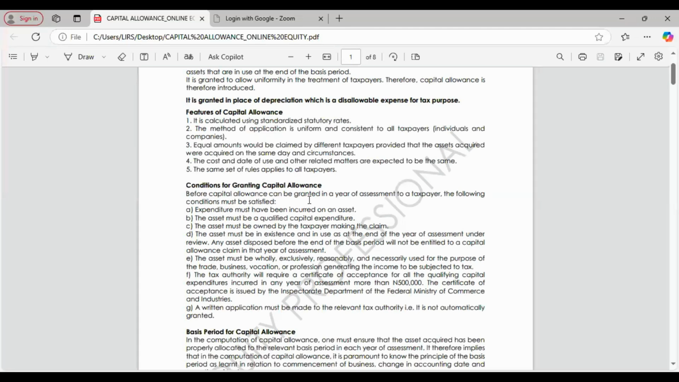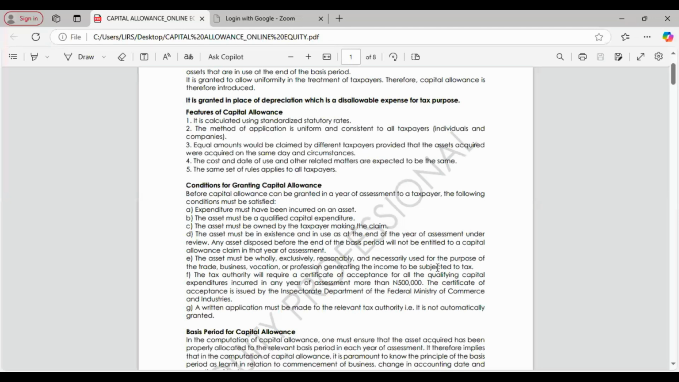The asset must be in existence and in use as at the end of the year of assessment under review. It must be something that we can see that truly, you have this asset. It must not be imaginary. You cannot claim that you are assuming you want to buy that asset in the next 2 years and include it now. No. It must be readily available and in existence before you can claim the capital allowance.